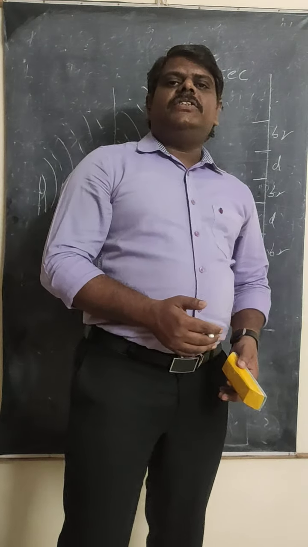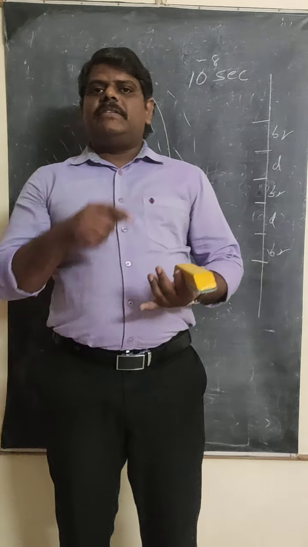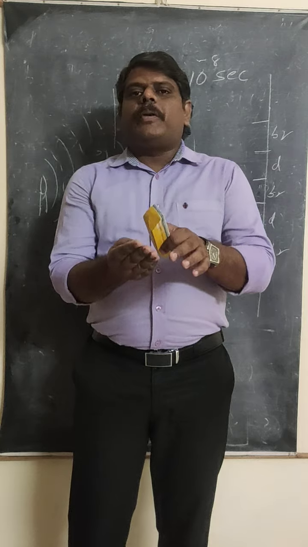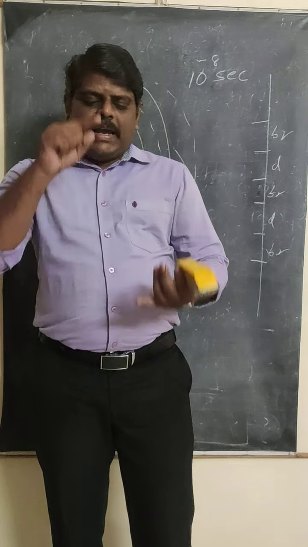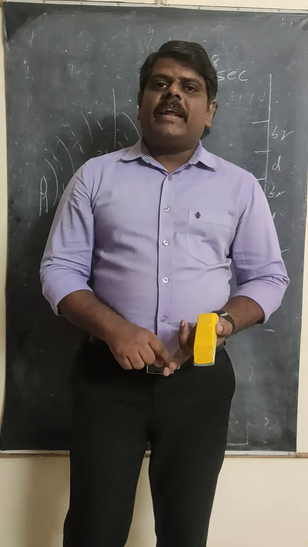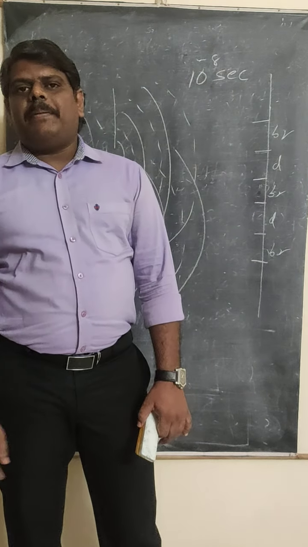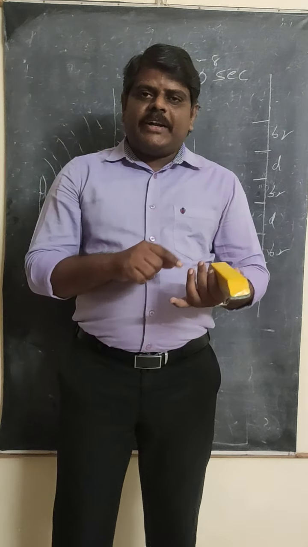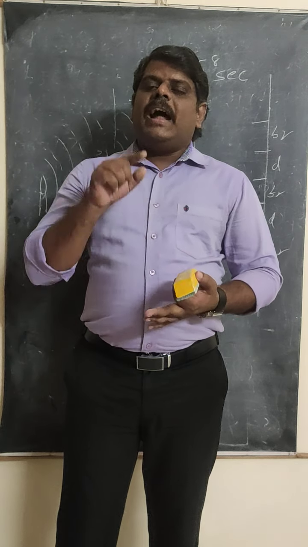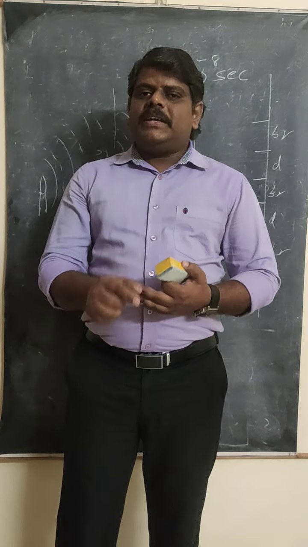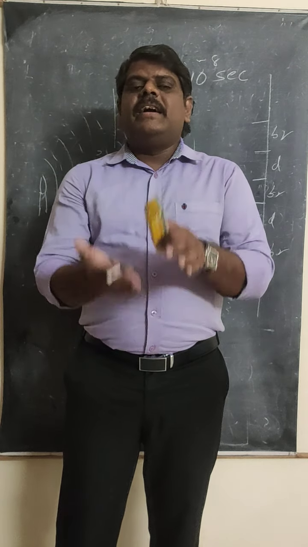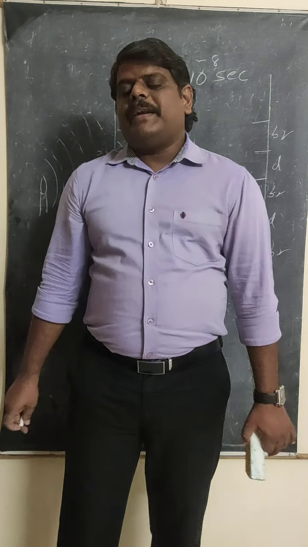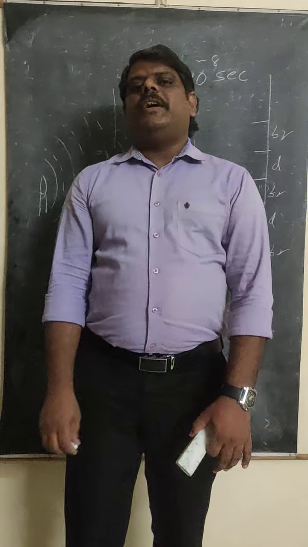Now, after listening to all this, you are going to get a doubt. If two light sources have the same amplitude, the same frequency, and a constant phase difference, then when both superimpose on each other, every time a crest should interact with a crest and a trough with a trough. But that does not happen here. According to coherent light sources, the two sources have the same amplitude, same frequency, and constant phase difference. If they have the same values, then when they superimpose, every time a crest should interact with a crest and a trough with a trough. But it is not happening. The reason is that a path difference takes place.